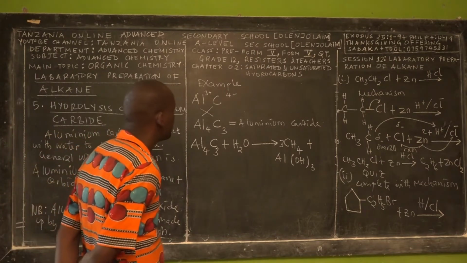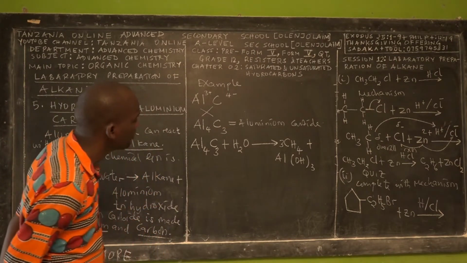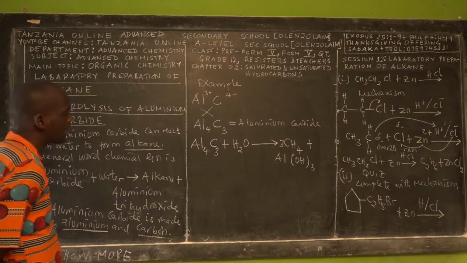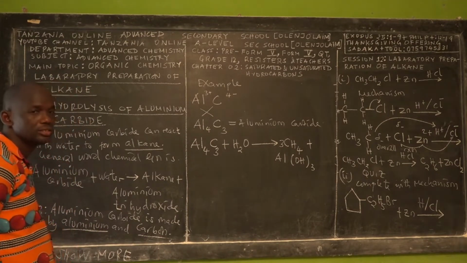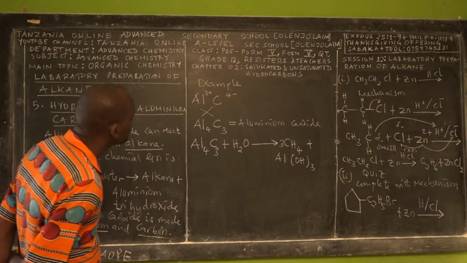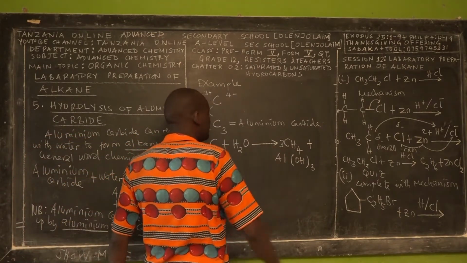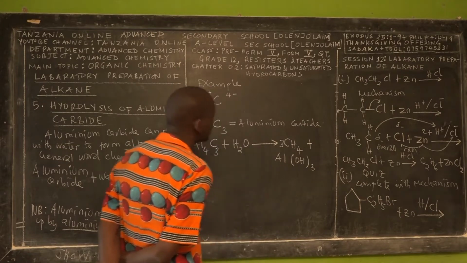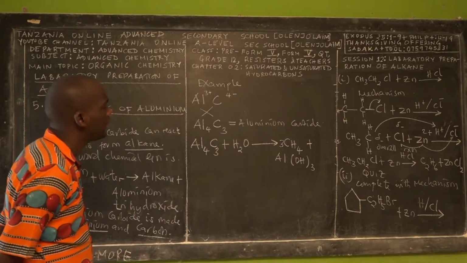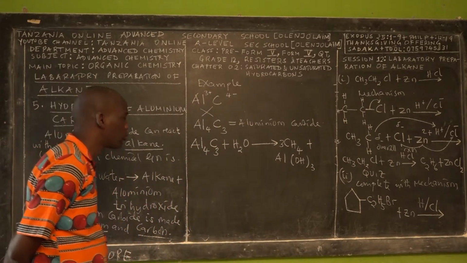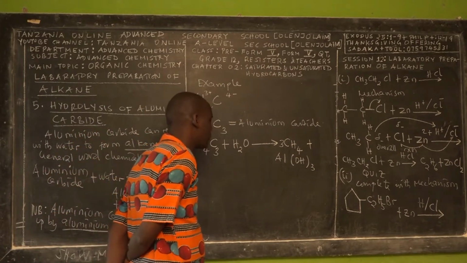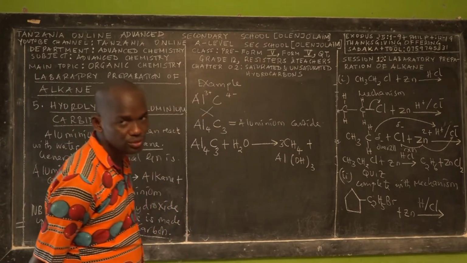So we have to balance because the chemical equation we have on the blackboard is unbalanced. So on this side we have added 3: 3 times carbon gives 3 carbon atoms, and 3 times 4 makes 12. Then 12 plus 3 makes 15.